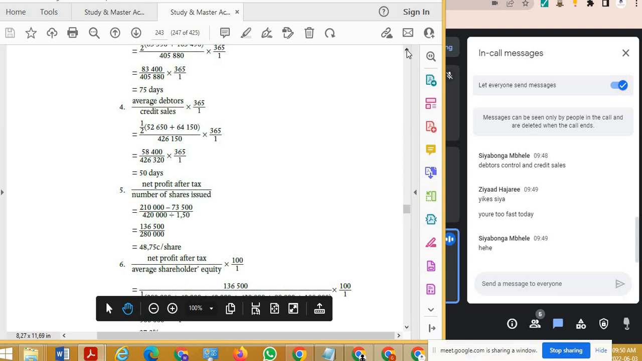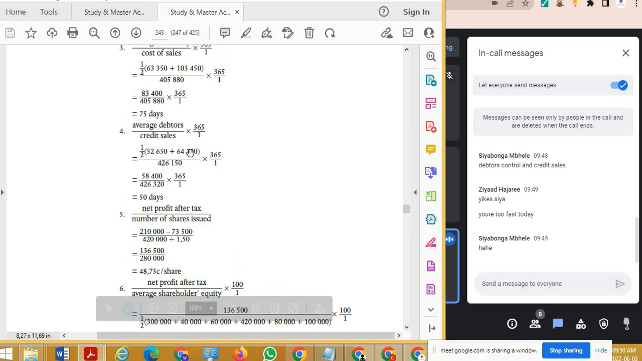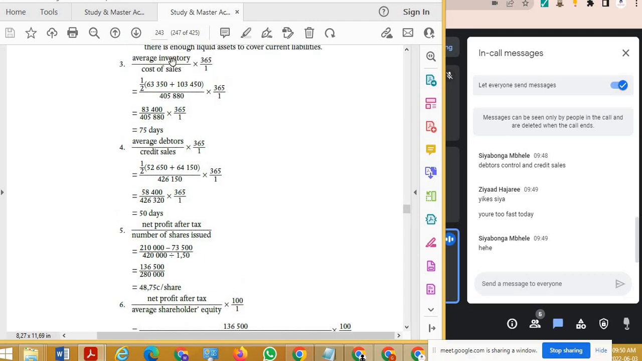Take note when we're using days over here, it's 365, and we use our average debtors. In number 3, we used our average inventory. But for number 4, we try to figure out how quickly are people paying off their accounts after they buy something on credit. So we're taking our credit sales, which they've told us, and our debtors control amount, but the average. So we're taking last year and this year and dividing by 2. Once we have it, it shows it takes 50 days before people pay their accounts off.